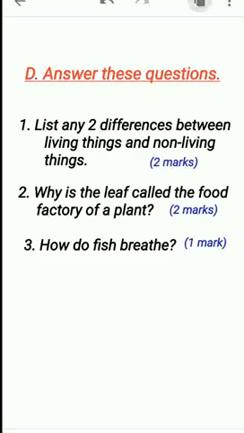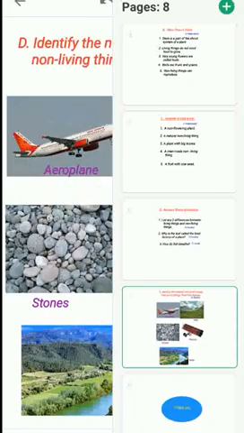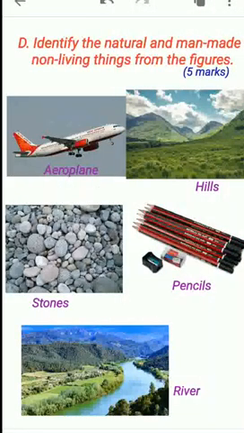Moving on to next section, section E. Identify the natural and man-made non-living things from the figure. Here, 5 figures are given to you. These are either example of natural non-living thing or man-made non-living thing. You should identify which are natural non-living things and which are man-made non-living things.